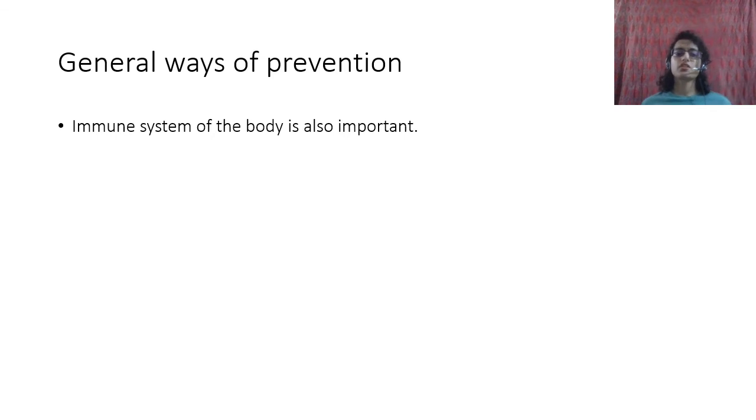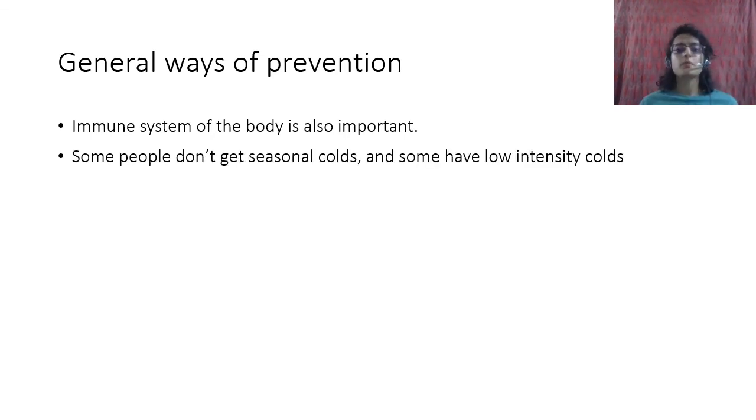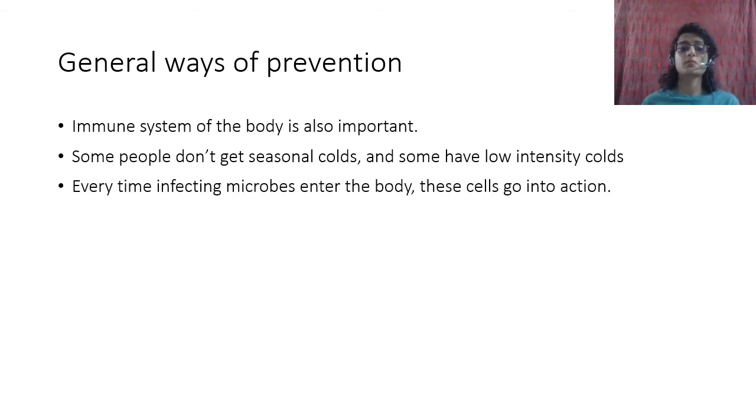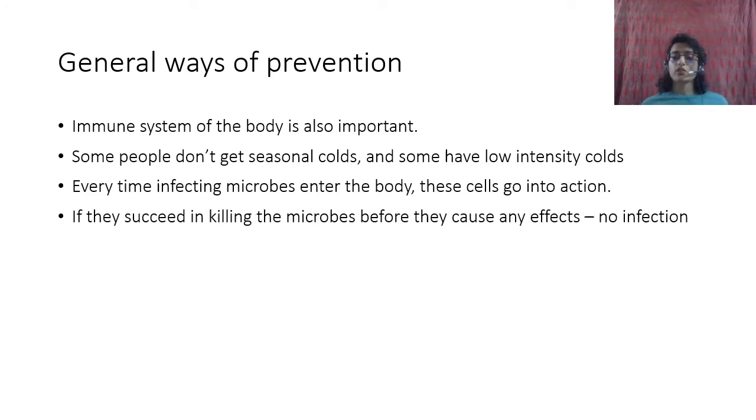So, general ways of prevention: the immune system of the body is important. Some people don't get seasonal colds, some have low intensity colds. This is because every time a microbe enters a body, the cells go into action. I have spoken about the immune system, right? There are a lot of different kinds of cells in our body that do a lot of different things. There are certain cells called macrophages and neutrophils. They actually eat the cells, or there are certain cells that give out enzymes that make holes in the microbes, and then those microbes die, or there are antibodies, they do some stuff.